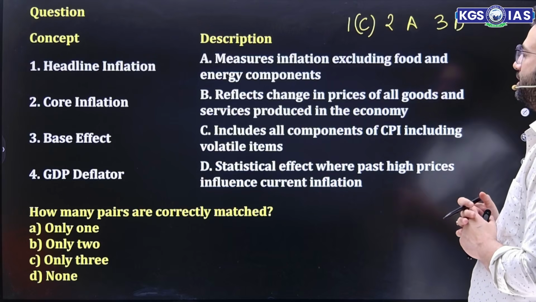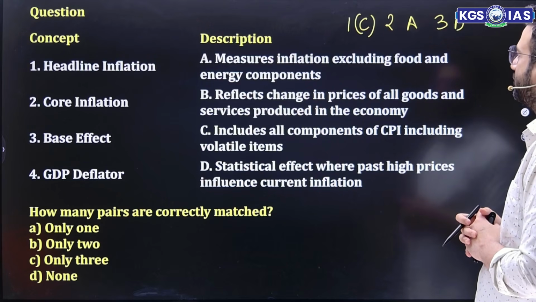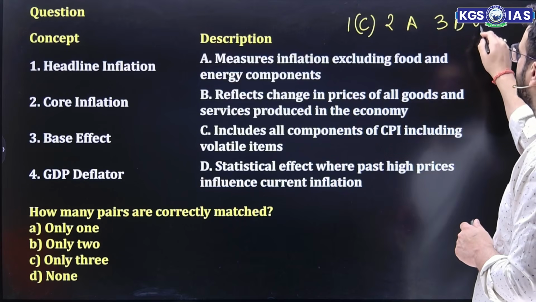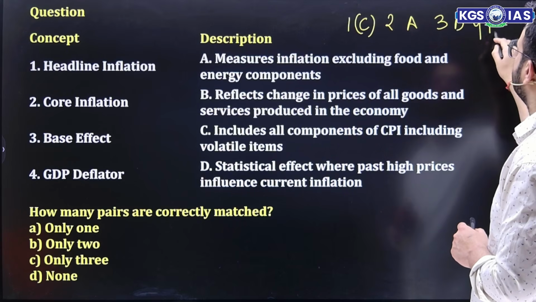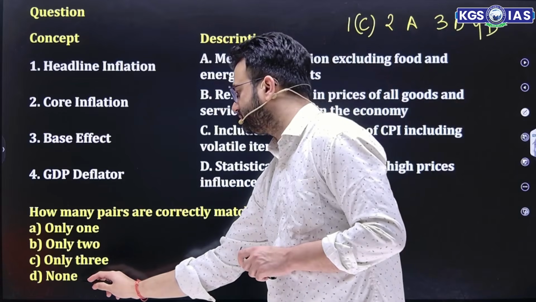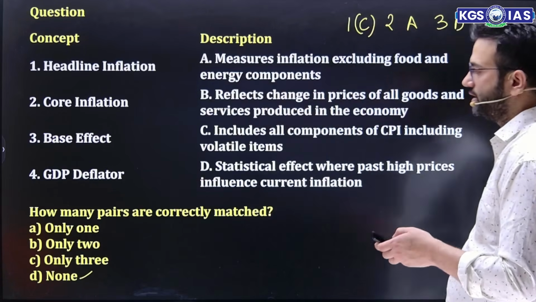GDP deflator reflects change in the price of all goods and services produced in the economy. Yes, it doesn't include the imported goods. So fourth is B. How? So no pair is correctly matched. None is the correct answer.